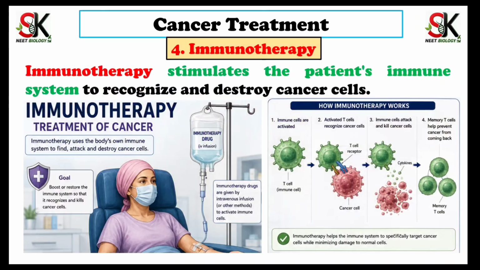Now let us look at comparatively modern approach, that is immunotherapy. Immunotherapy works by stimulating the patient's immune system so that it can destroy cancer cells by recognizing them. As that of chemotherapy, immunotherapy drugs are given by intravenous infusion. In this therapy, activated immune cells recognize cancer cells and then they attack and kill those cancer cells.